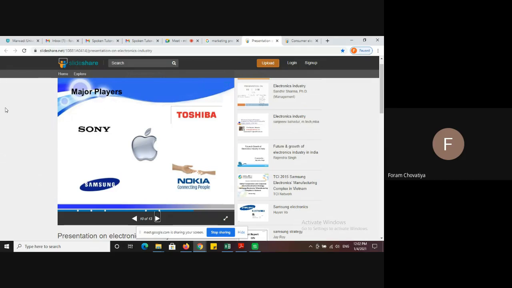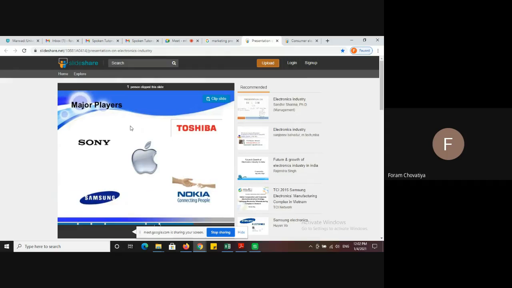then after that, major players, meaning which type of electronics companies are available. You can also write down these company names list-wise and also with logos. So here in that presentation we also see some company logos: Sony, Samsung, Apple, Nokia, and Toshiba. Okay, you can also write the description in points.